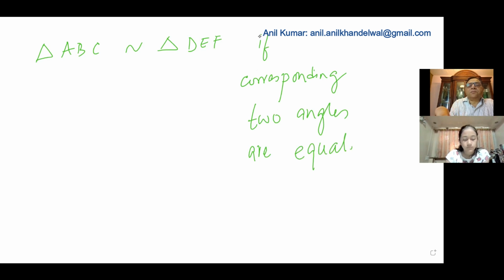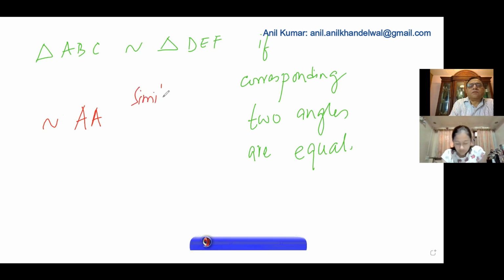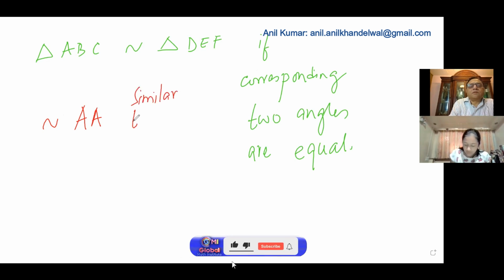We call this a property also. We say this is the sign for similar: angle, angle. This is called the similar triangle property, or you can say condition.